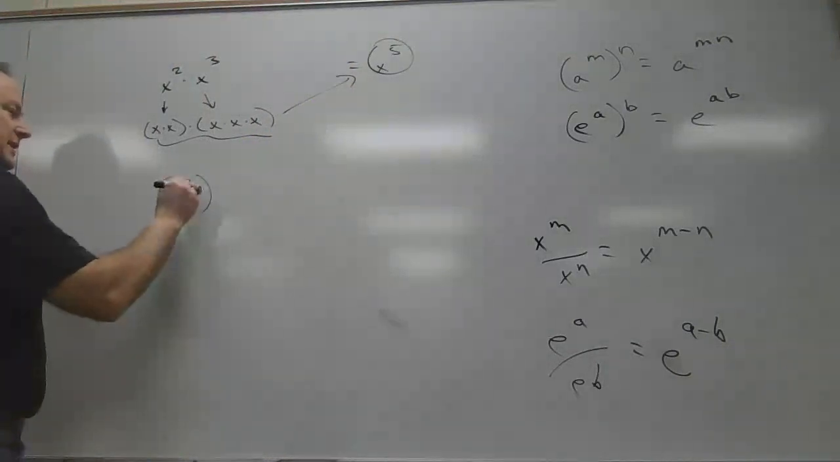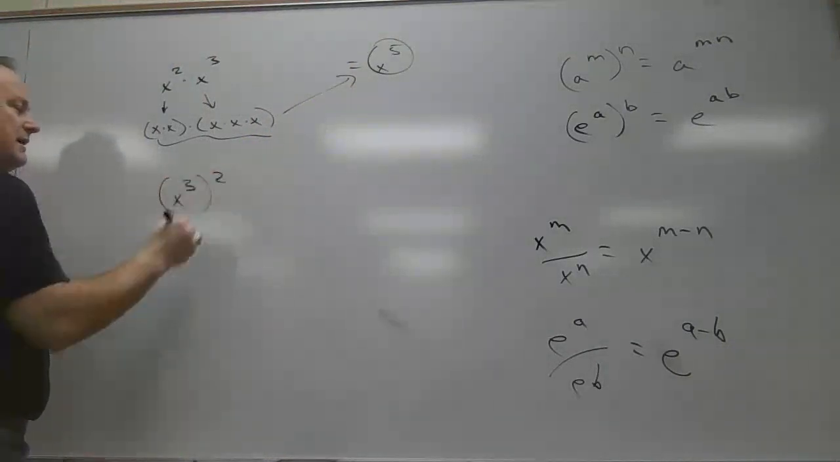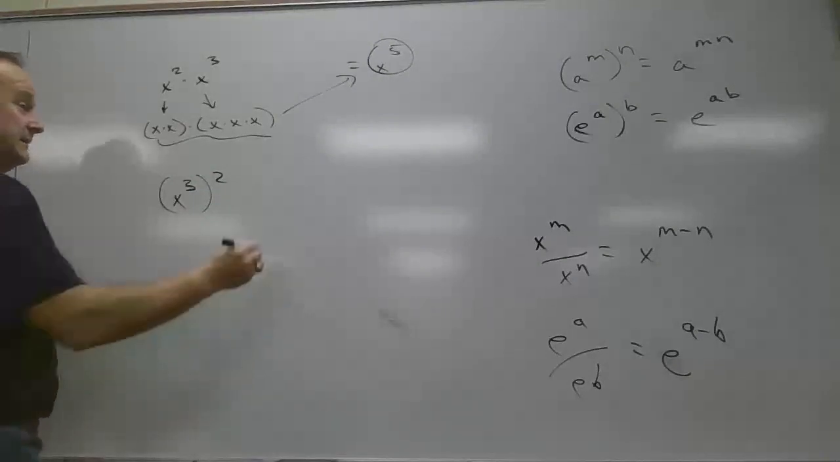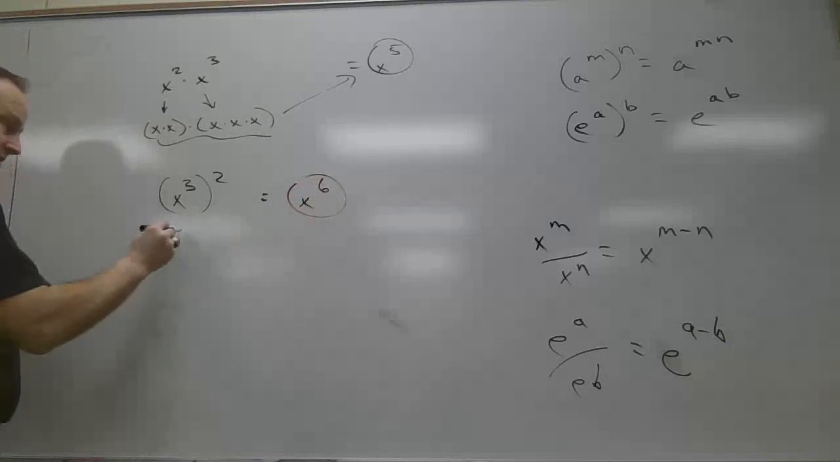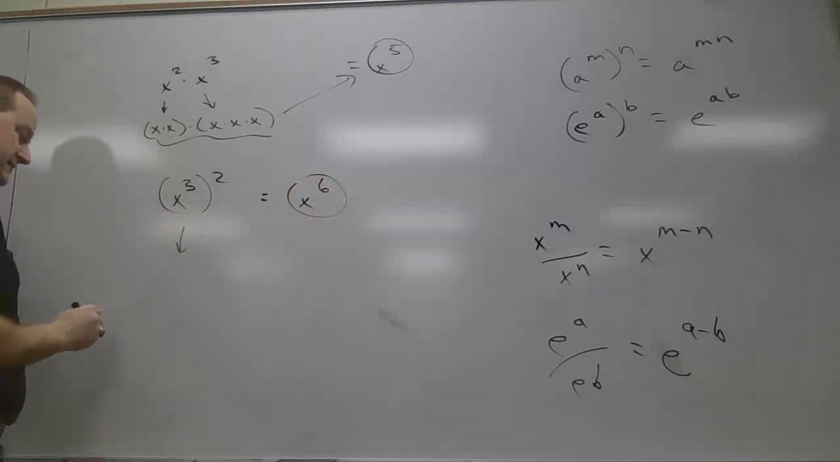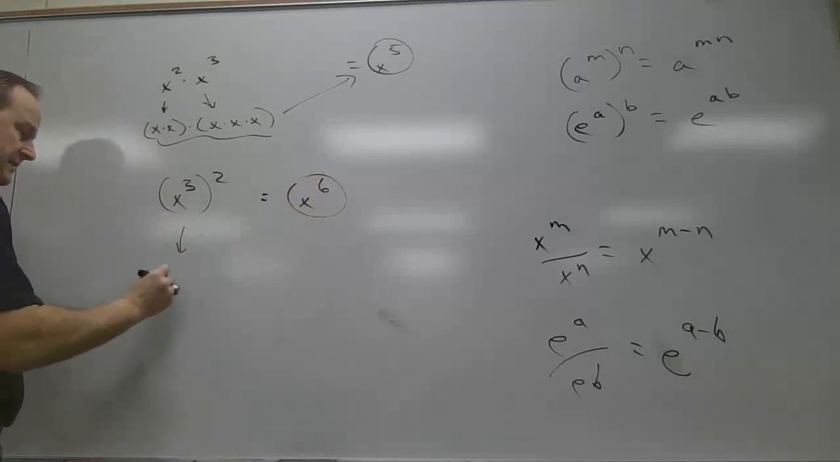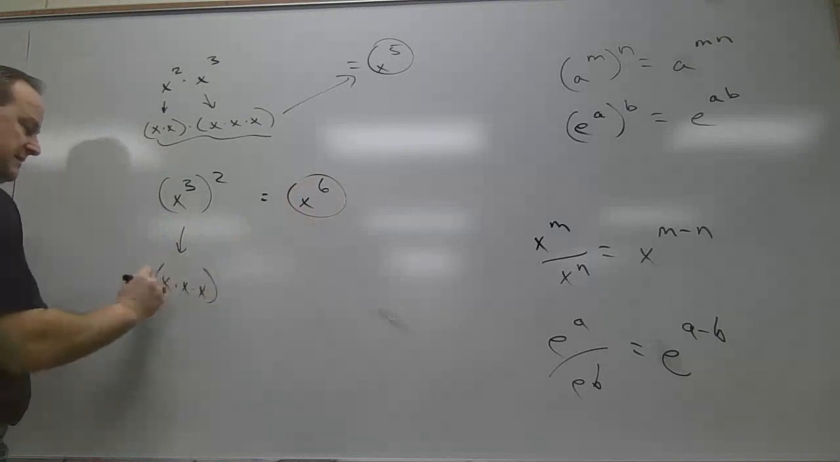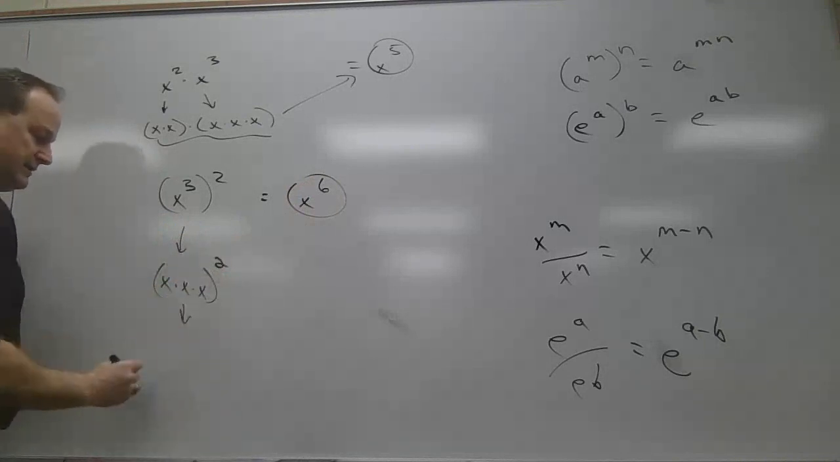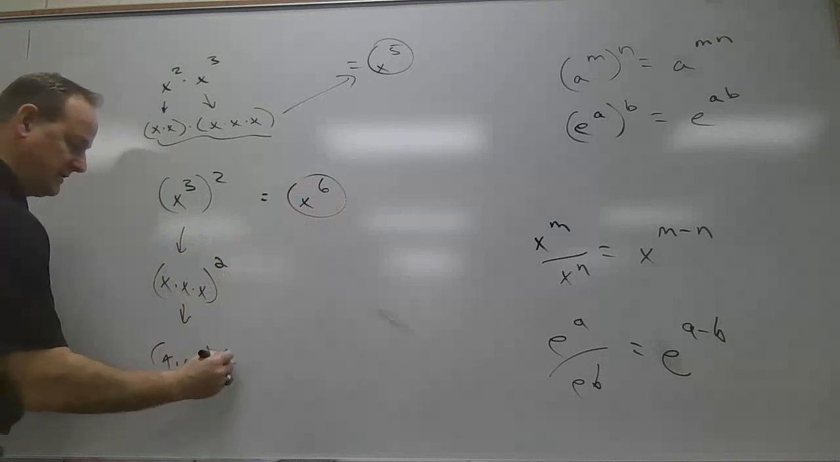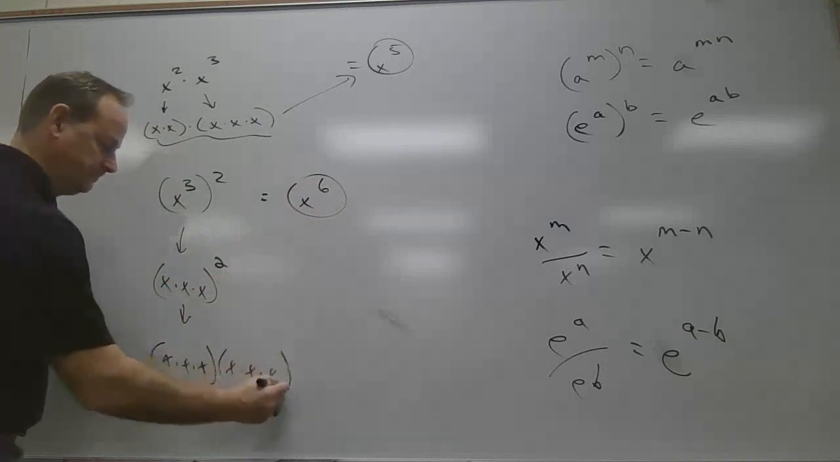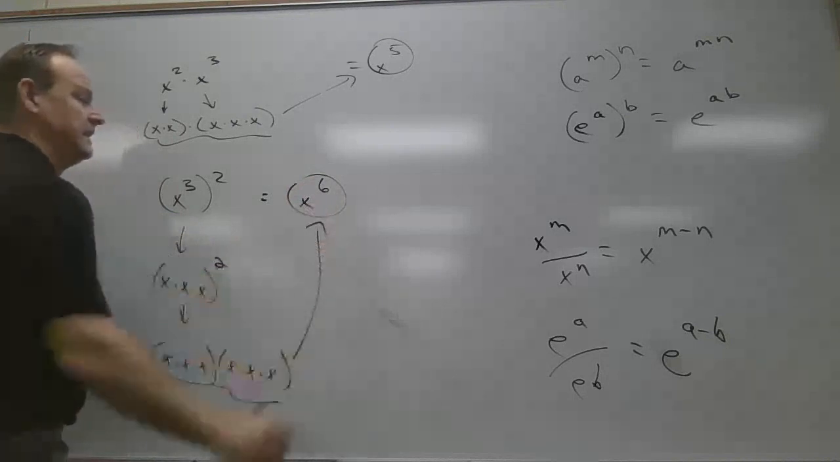What if I got, let me just do x cubed quantity squared. Well, that's going to be x to the sixth, but prove it. Who's up? What's x cubed mean? X times x times x. So it's x times x times x quantity squared. So what's that mean? It's x times x times x times itself twice, right? How many you got? 6 of them.